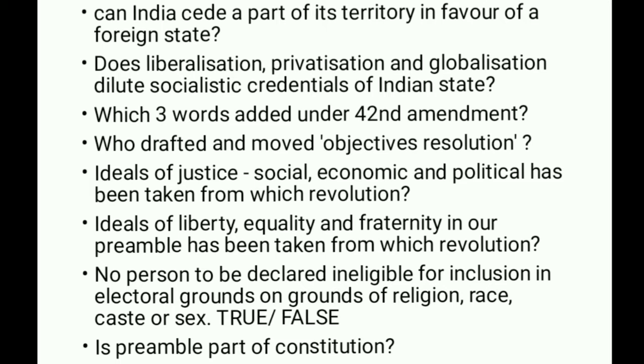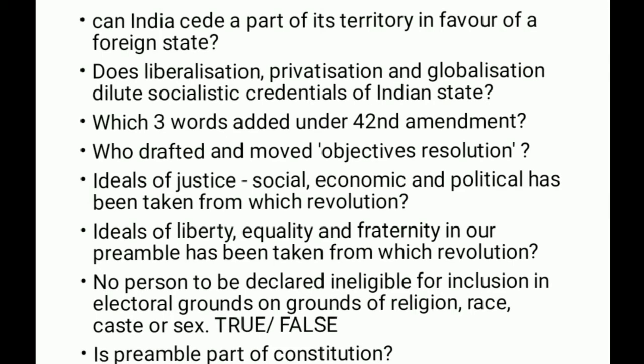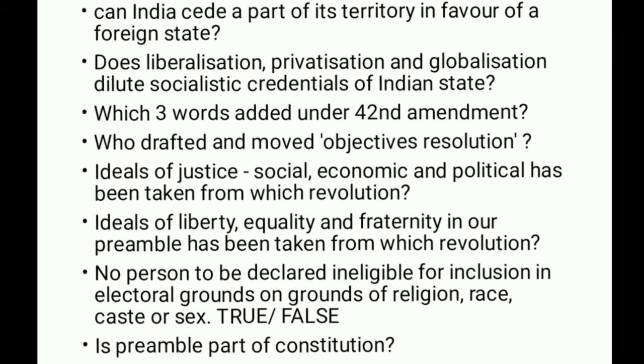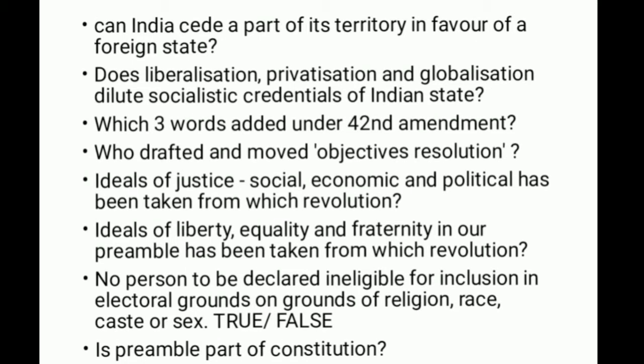No person to be declared ineligible for inclusion in electoral rolls on grounds of religion, race, caste or sex. Is it true or false? Is preamble part of our constitution? If you are able to answer all these questions, then it's fine. If you are not, then please watch this video completely without skip.